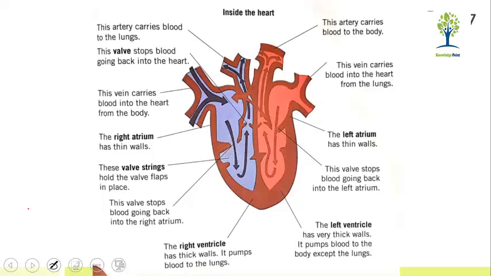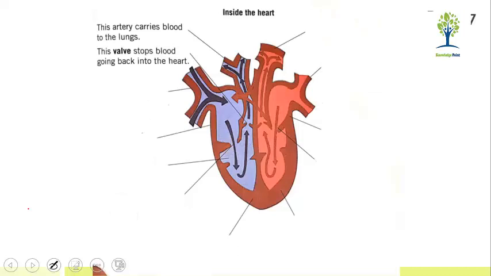Okay, who will explain this? Who is able to explain this diagram? Numan, are you?